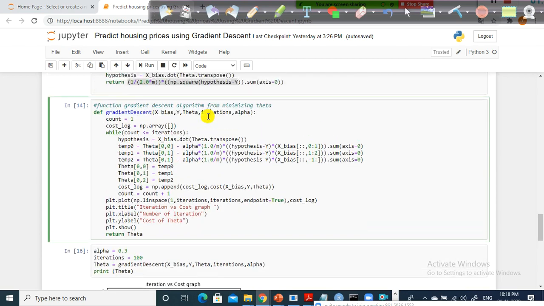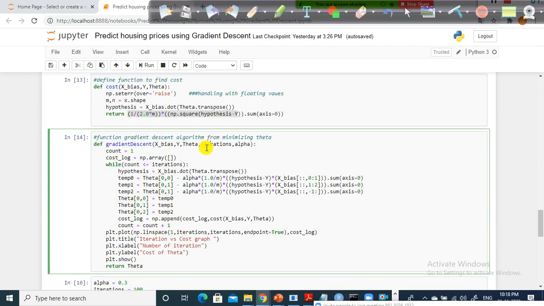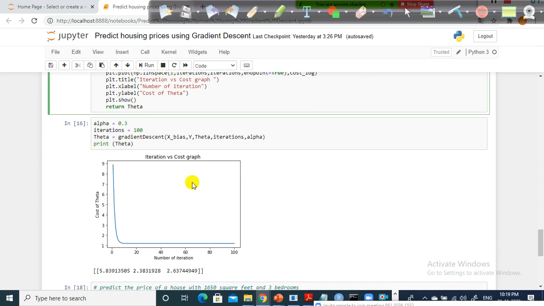Can I use 1000? Because let's say my alpha value is 0.0001, and for alpha 0.001 my theta naught, theta 1, theta 2 have some values. In that case, at how many iterations should I stop? If I use a lesser alpha value, as I mentioned, it will take longer to converge. If I take a larger value for alpha, it will converge fast, but the chances are high that it may overshoot. But still, we need to know how many iterations are required given the alpha value.